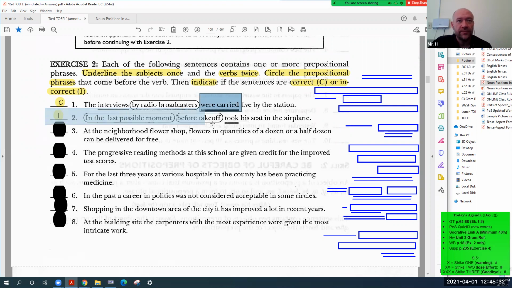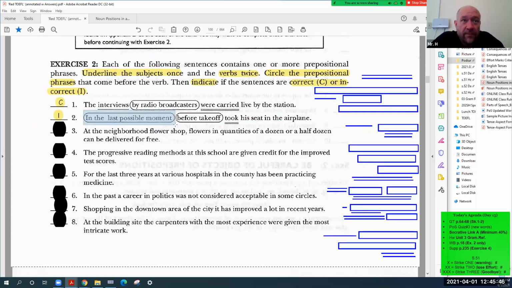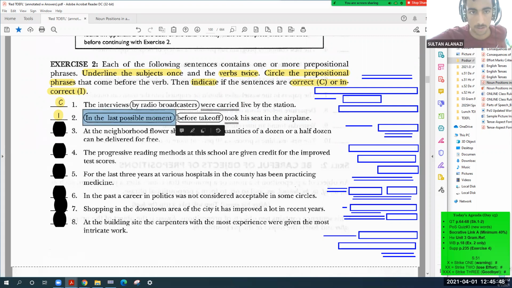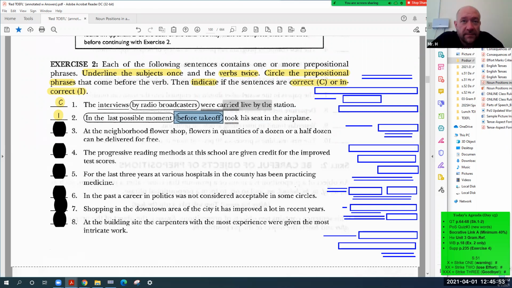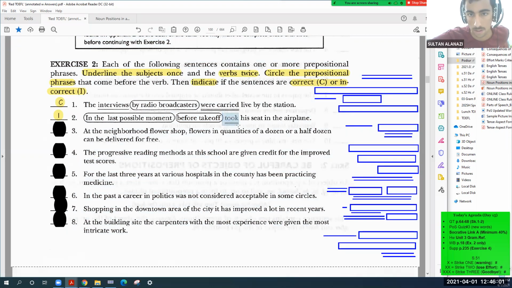Okay. Number 2. Sultan, you want to explain that? Yeah, "at the last possible moment" is a prepositional phrase. "Before takeoff" is also a prepositional phrase. Yes. "Took" is a verb. Good. "His" is an adjective describing the object, his seat. Yeah. So, now why is this sentence incorrect though?